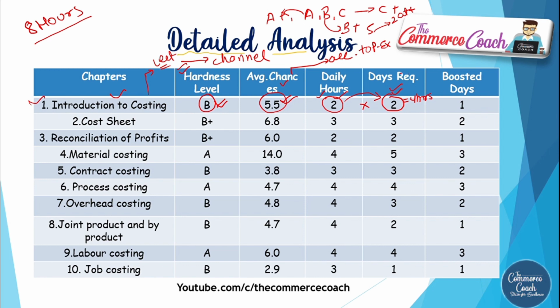Okay, this is a normal schedule, but if you go with the boosted schedule, then your daily hours in every topic would be 4 hours. So in boosted practice, if you have completed your other subjects already, then you can go with the boosted schedule.